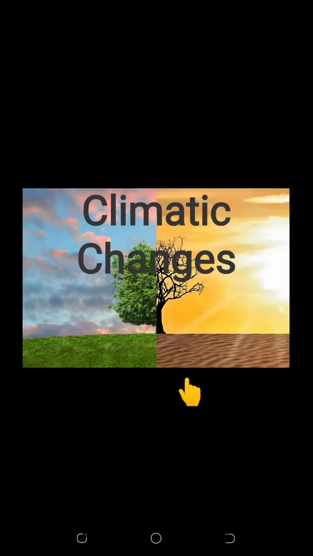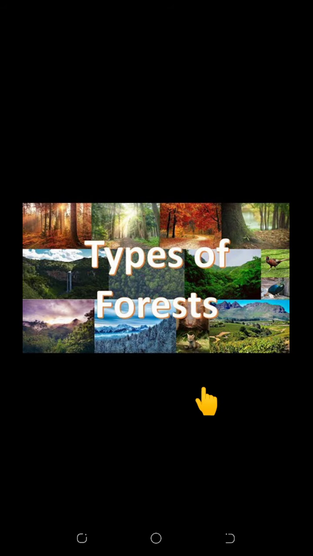Children, why do you think that there are changes in the type of natural vegetation? This is mainly because of the changes of climatic conditions. In this segment, we would study about the first type of natural vegetation, which is forests.